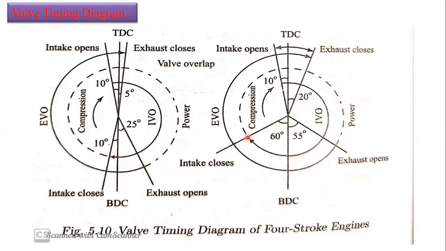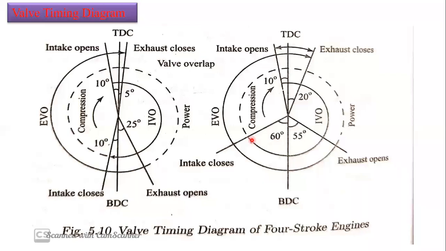Sir, you said there may be a chance of gases escaping here, and you are saying we are going to close it later, so that means we are going to take more time to close it. Here the difference is that in the case of high speed engines, the air fuel mixture getting into the combustion chamber has high velocity.